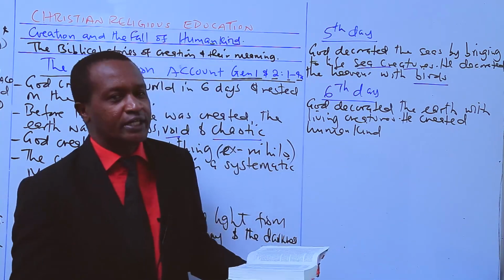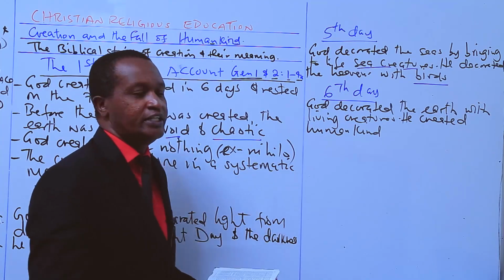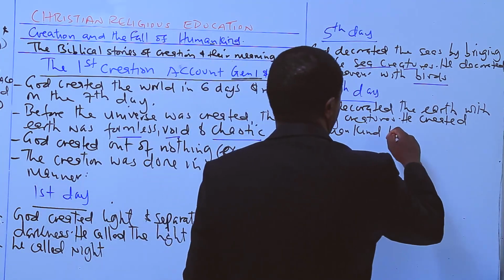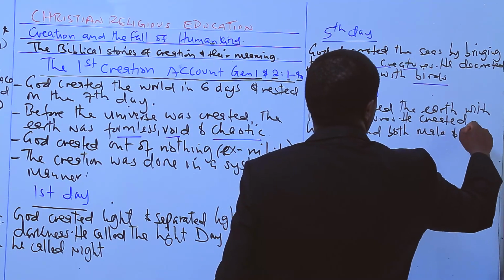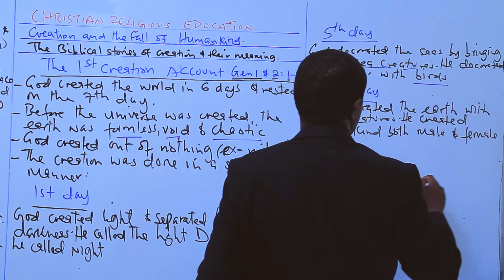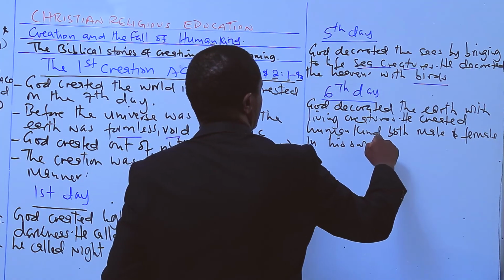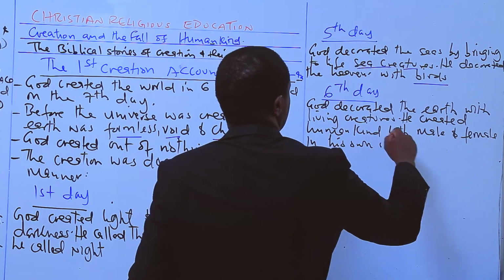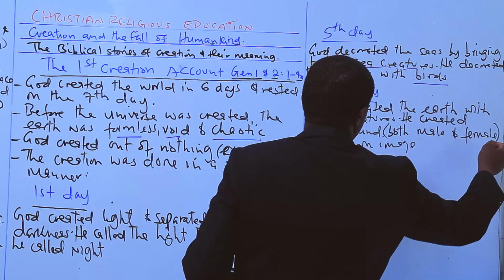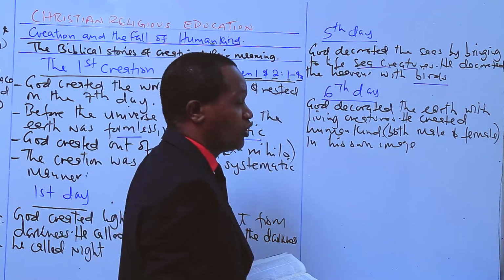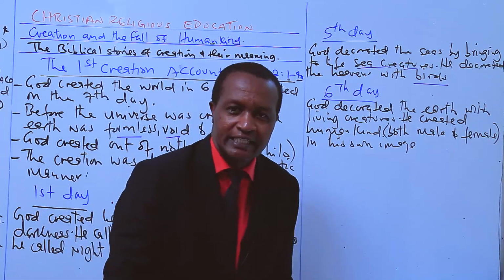God created humankind, both male and female, in his own image, in his own likeness.